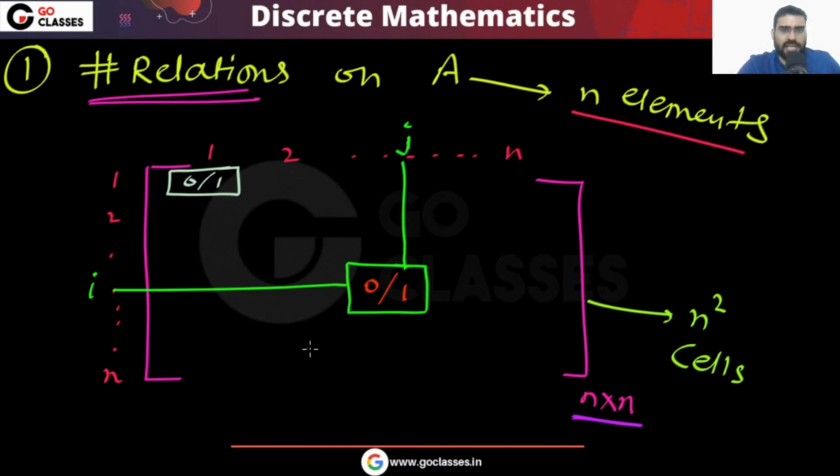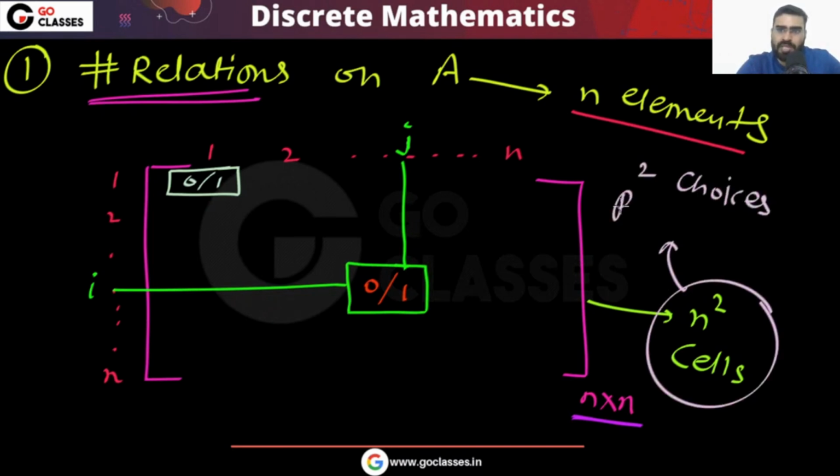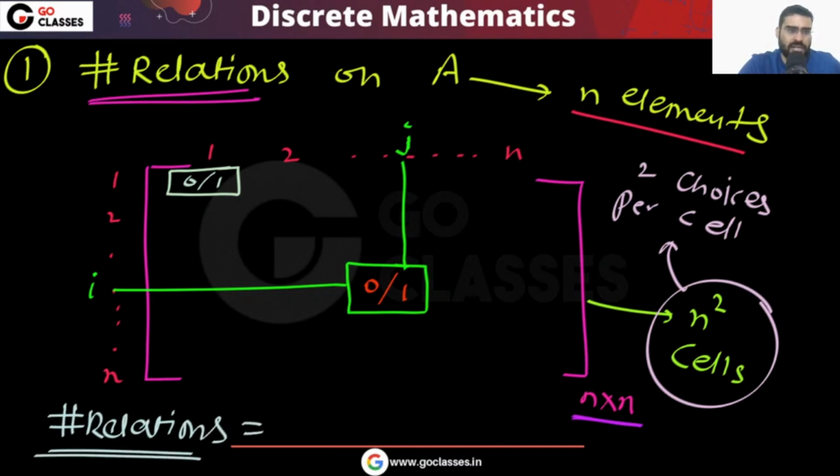So easily you can see that every cell has two choices. There are n square cells, and every cell has two choices.